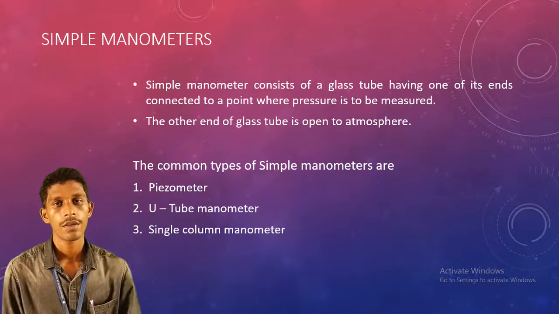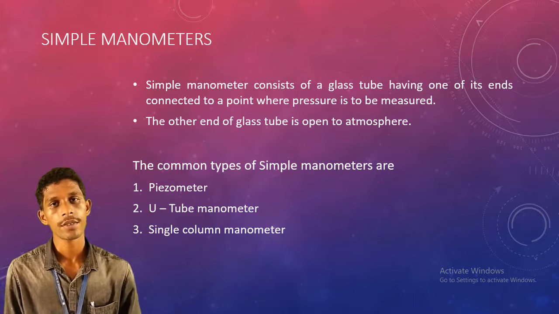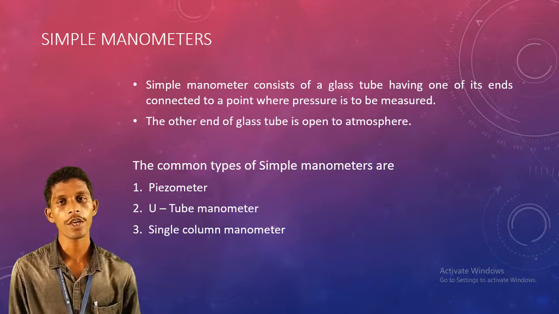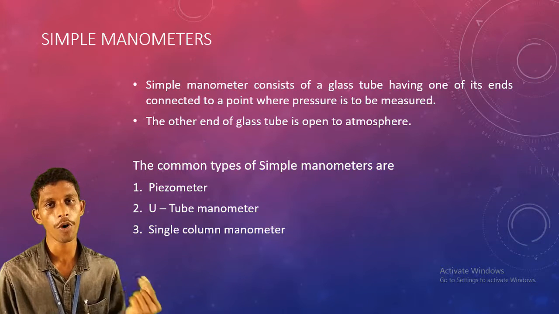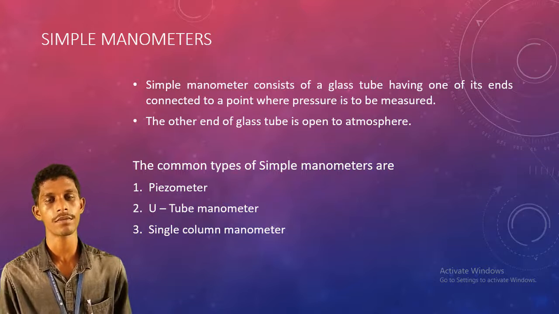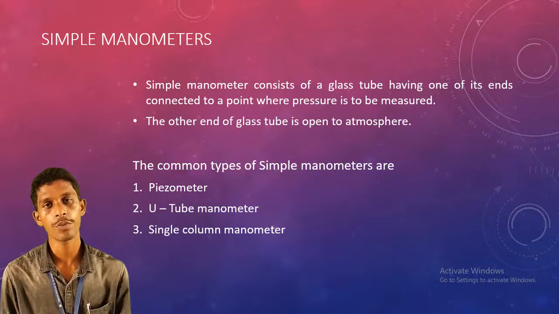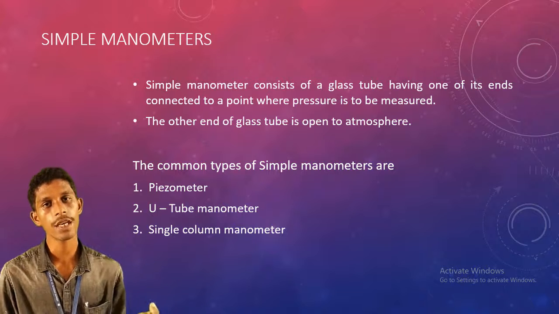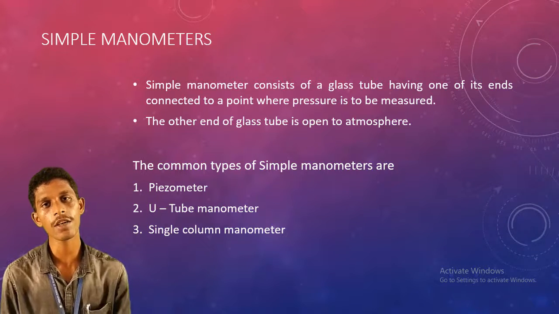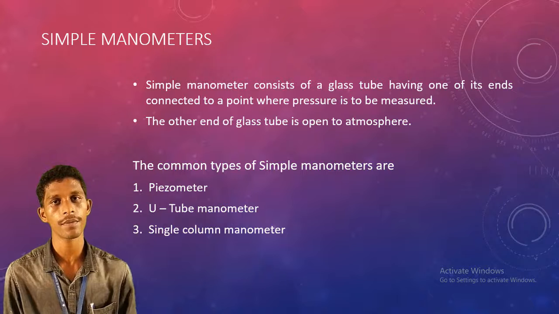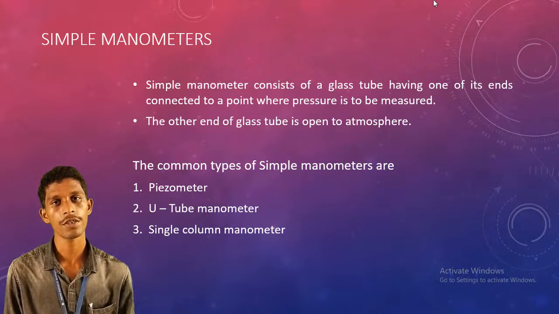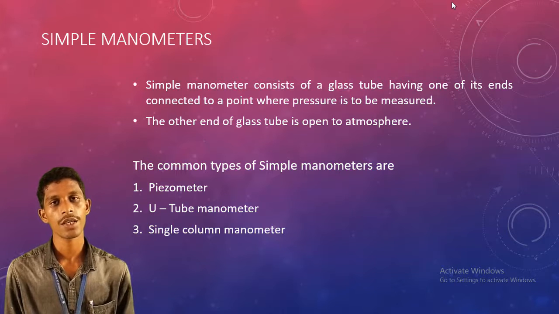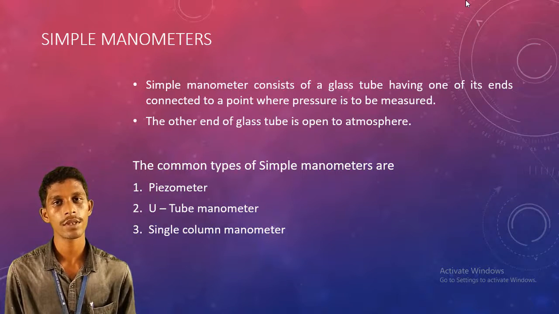We will discuss simple manometers. A simple manometer consists of a glass tube connected to the point where we have to measure the pressure. One end of the glass tube is connected to that point, and the other end is open to the atmosphere. There are three types of simple manometers: the first is the piezometer, the second is the U-tube manometer, and the third is the single column manometer.